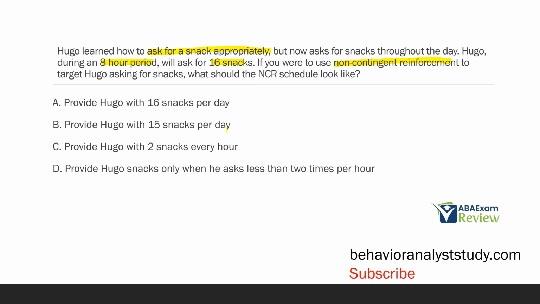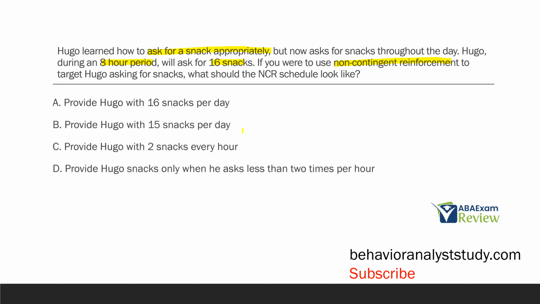Same thing with B, provide Hugo with 15 snacks per day. Again, what does that accomplish relative to the time period, relative to the rate? Nothing. Non-contingent reinforcement is on a schedule. 16 snacks, 15 snacks, there is no schedule. That's a big issue. C, however, is matching Hugo's rate, which is a great place to start.